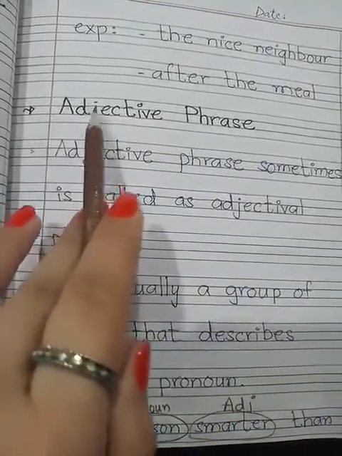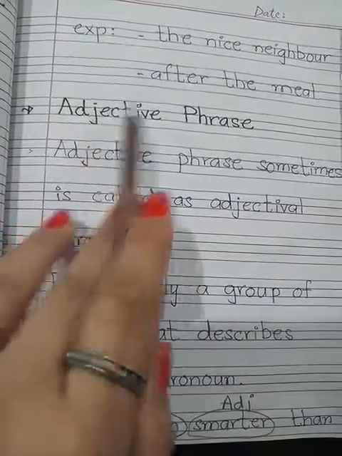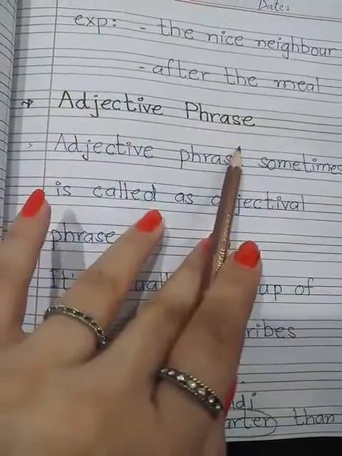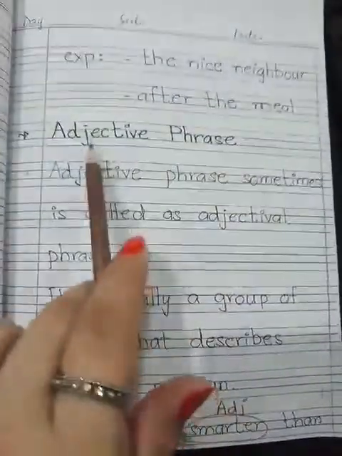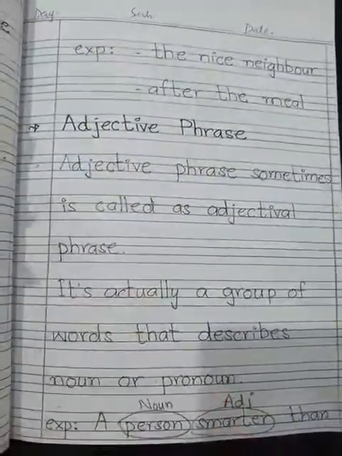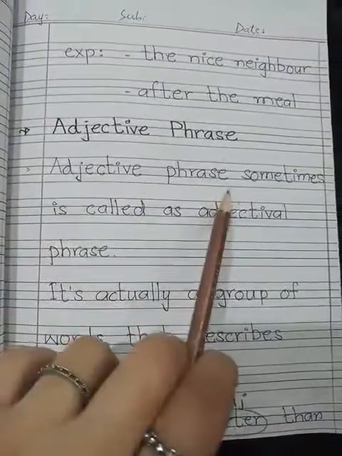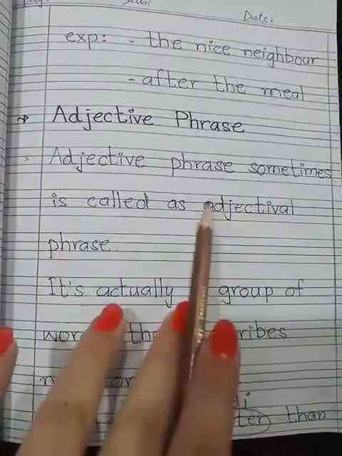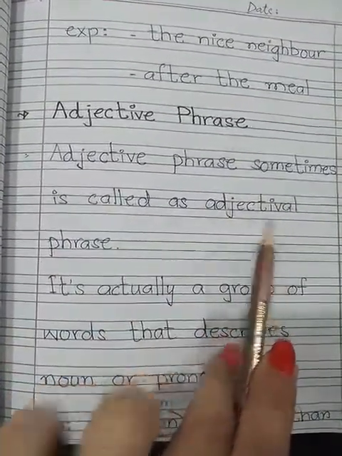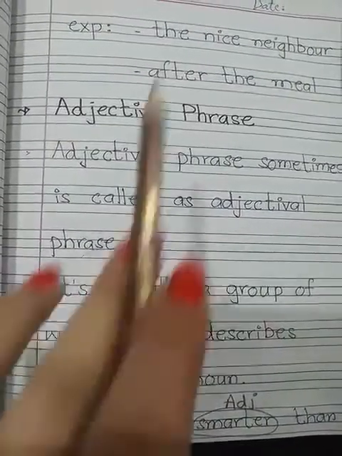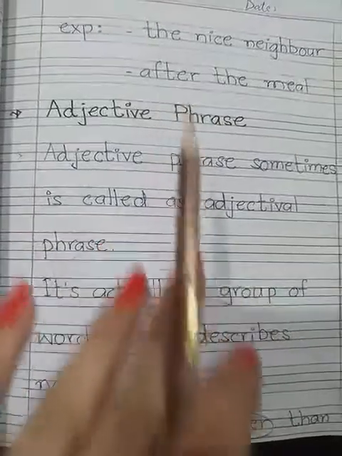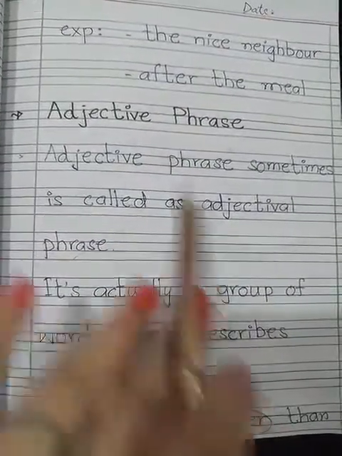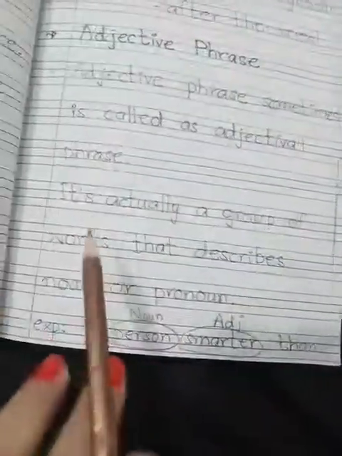Now look at the definition of adjective phrase. Hope that phrase is clear to you. Now come towards adjective phrase. Adjective phrase sometimes is called adjectival phrase because it has an adjective in it, so adjective plus phrase would be adjective phrase.